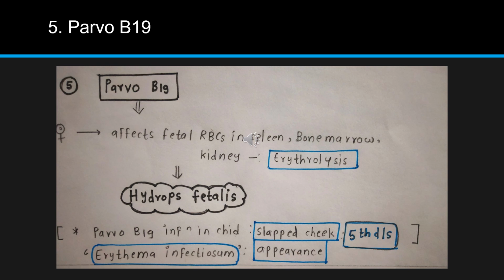So please remember parvovirus B19 is related to hydrops fetalis, and if parvovirus B19 infects a child, that is an older child, not a neonate or a transplacental infection, the infection is called erythema infectiosum or fifth disease, and the child will have a slapped cheek appearance. This is a pediatric question. I'm just telling you in this reference.